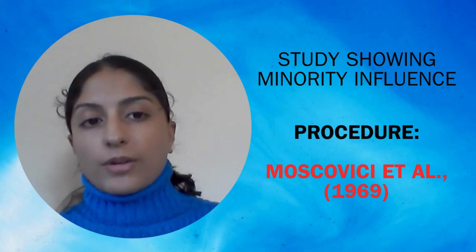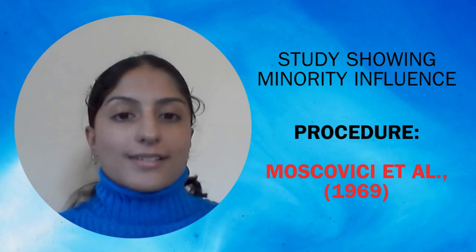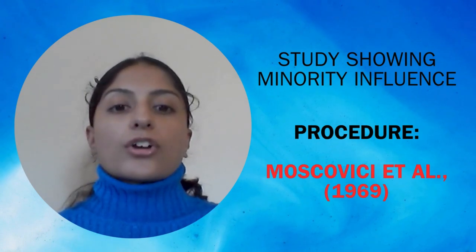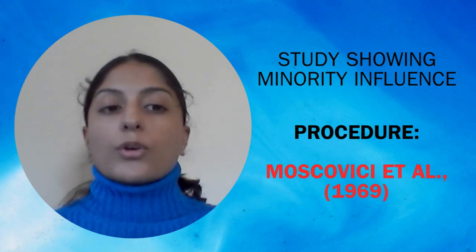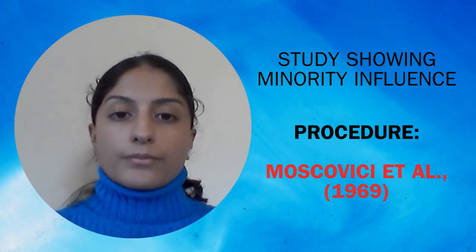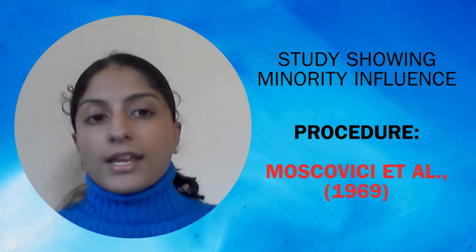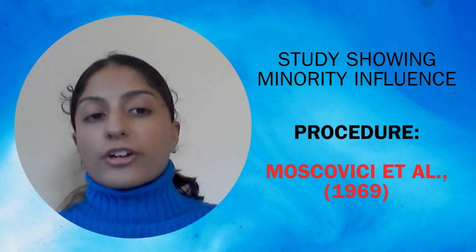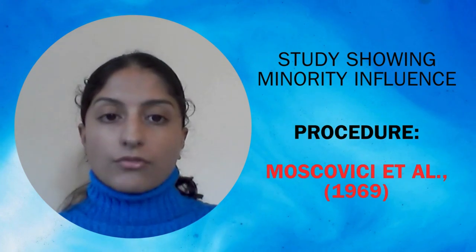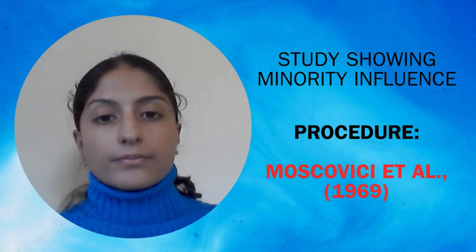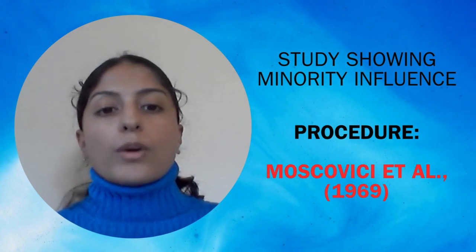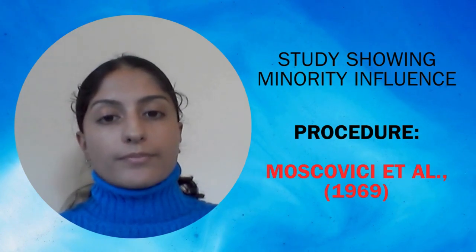Within the first condition, the 2 Confederates were consistent. The Confederates both consistently stated that the colour of the slides were green, which was the incorrect colour. Within the second condition, it was an inconsistent minority condition, in which the Confederates were not consistent regarding the slide colour. And the third condition was a control group condition, which had no Confederates present.